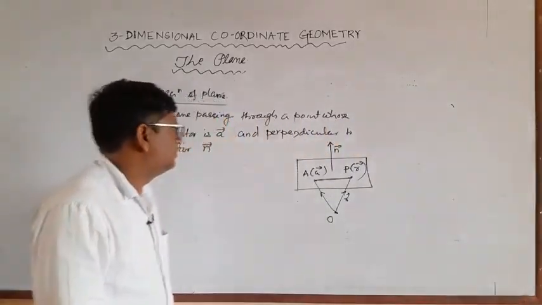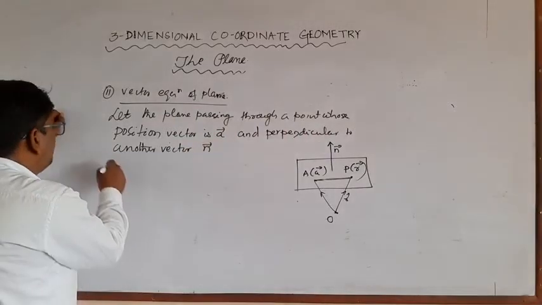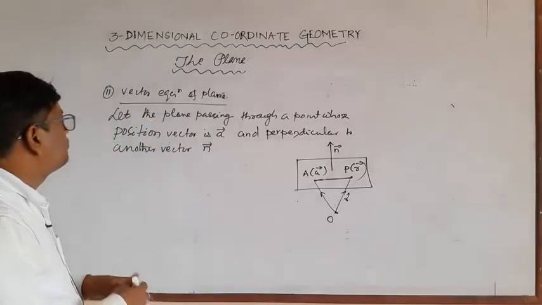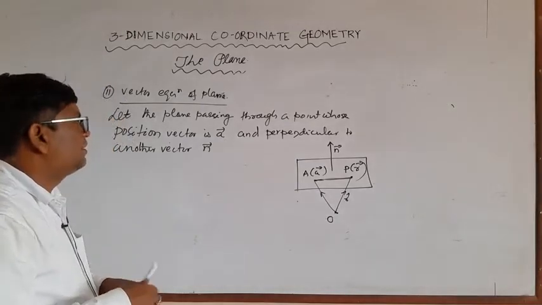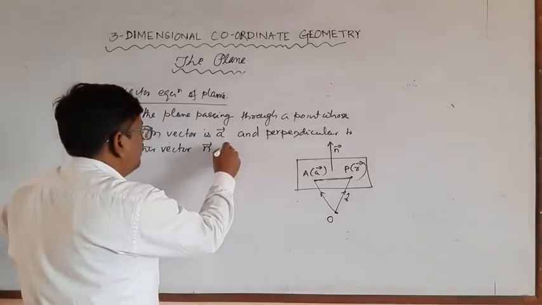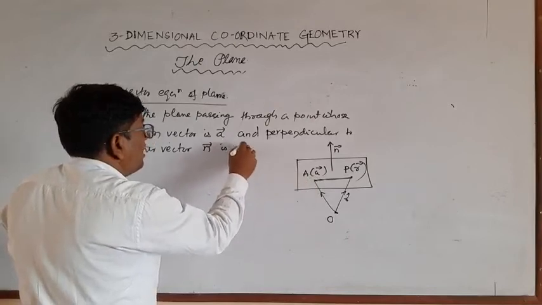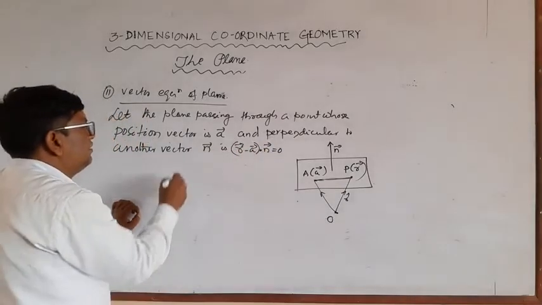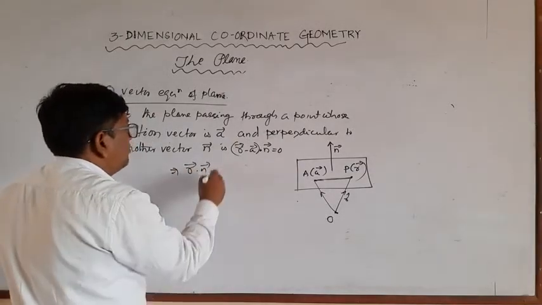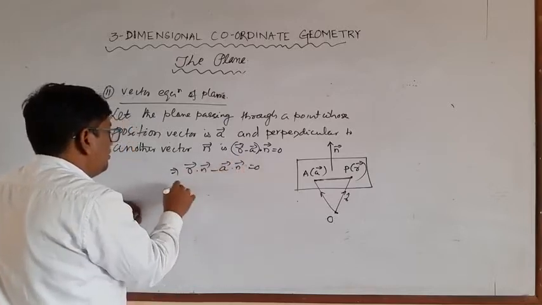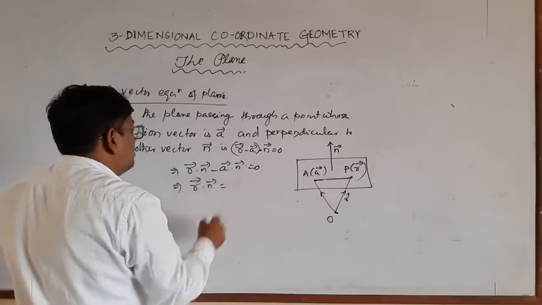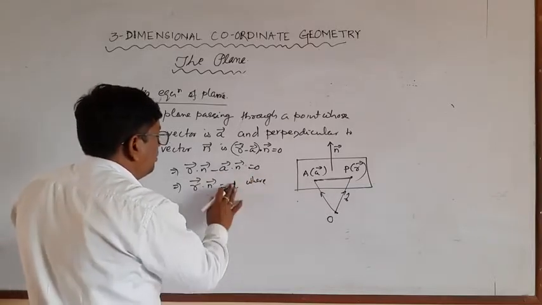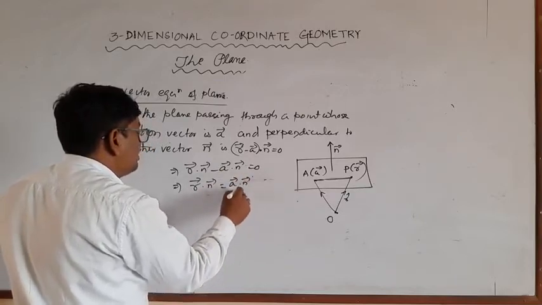Let the plane passing through the point whose position vector is A and perpendicular to the vector n vector be given by the formula: R minus A vector dot n is equal to 0, or R vector dot n vector minus A dot n is equal to 0, or R dot n vector is equal to A dot n, that is suppose d, which is a scalar, since A vector dot n vector is a scalar quantity.